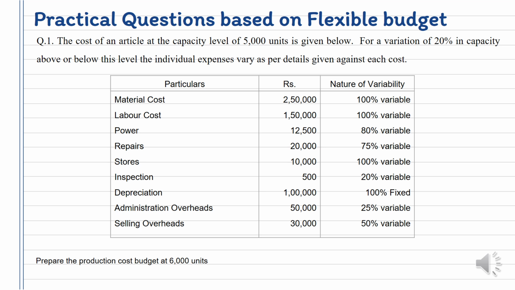So 5000 का 20% करोगे तो 1000. So 1000 above or 1000 below. So based on the variability, the value changes. So they have asked you to prepare a production cost budget at 6000.